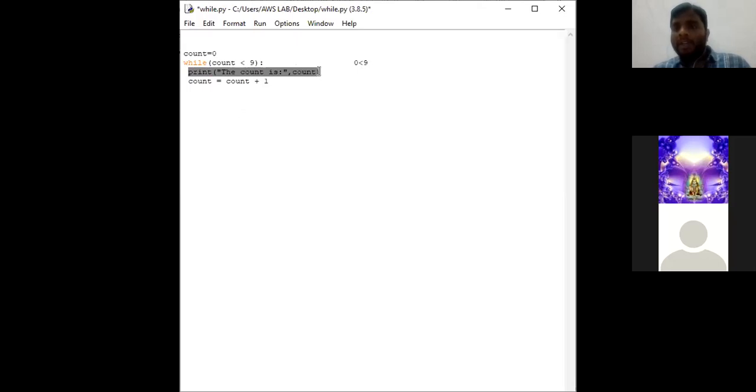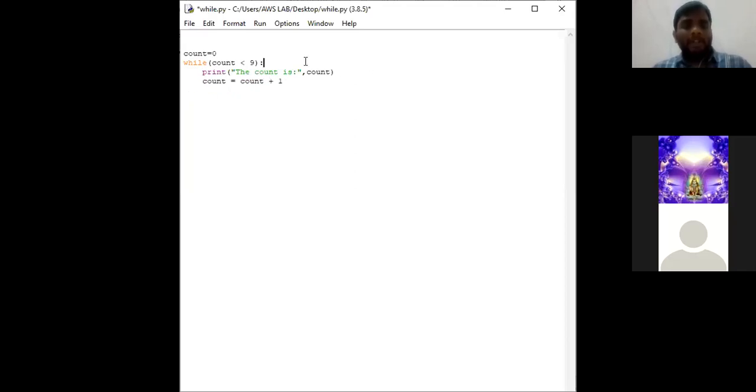As many times as the while condition is true, the print statement will keep executing. In the previous example, this particular print statement was outside the indentation, so instead of executing every time, it executed only when the condition became false. Now here, the print statement will be getting executed every time the condition of while becomes true. This is also the body of while.